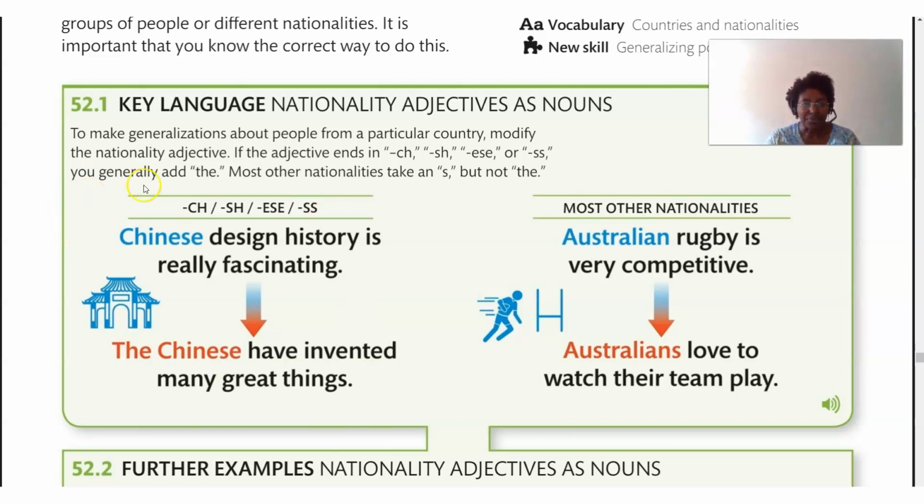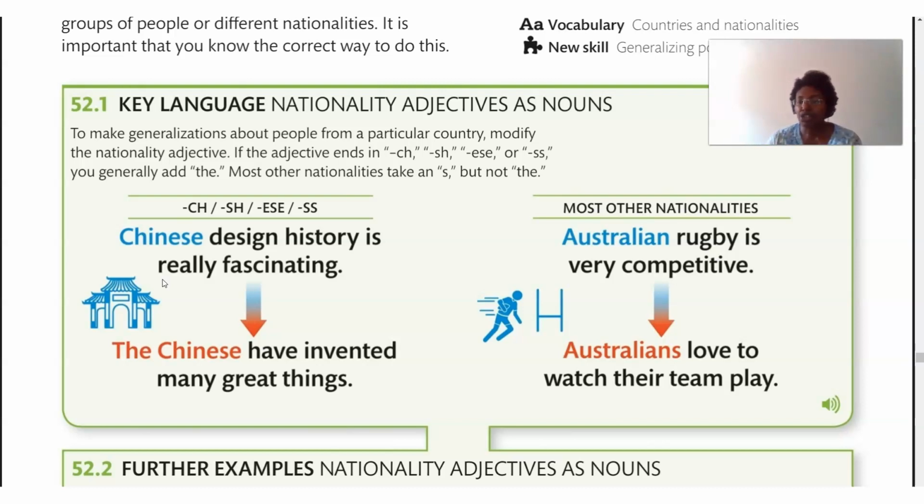The first one here. This is any nationality that ends in CH, SH, ESE, or SS. In this case, Chinese ends in ESE. Chinese design history is really fascinating. What do we do? We add the article the. So when we're describing Chinese people, we say the Chinese. So we don't say Chineses. We say, the Chinese have invented many great things.